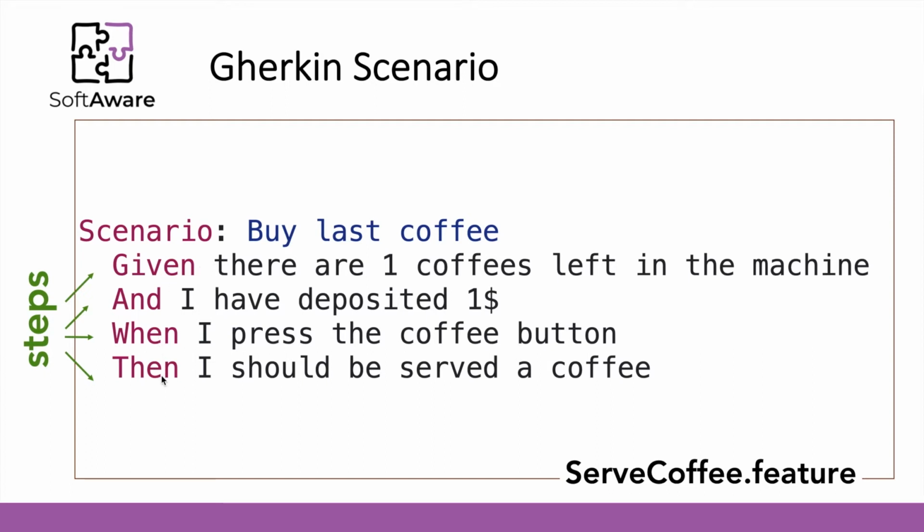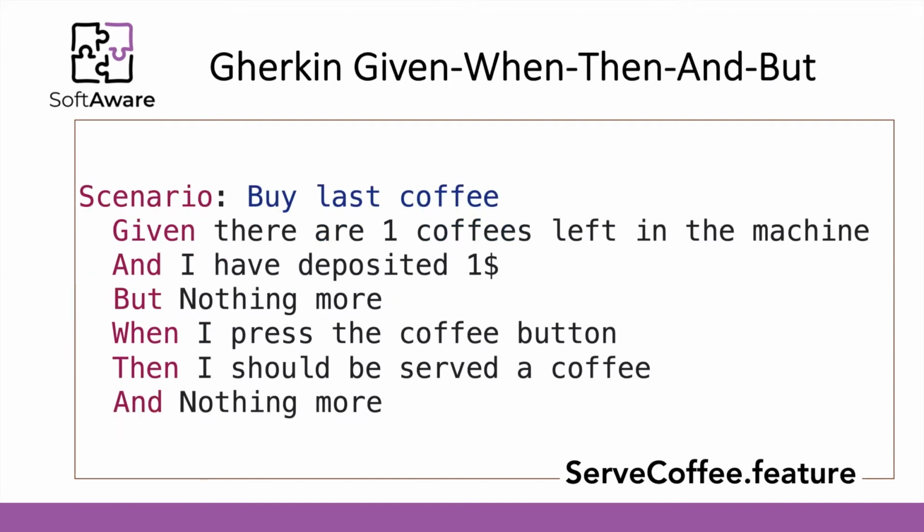Besides the given, when, then, which establish a context, the action produced by the user or external system, and the validation stage, we can also have ands and buts that are also steps, and we can use buts and ands according to what becomes more readable for the entire team to understand the scenario being written.